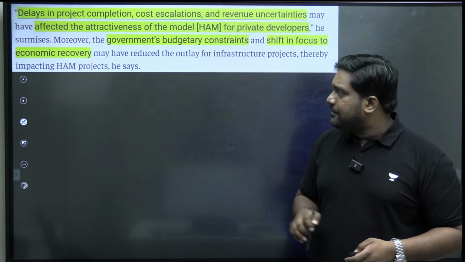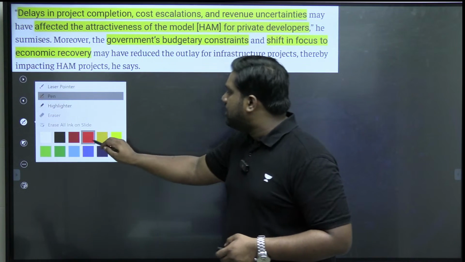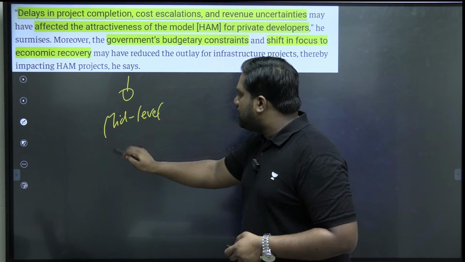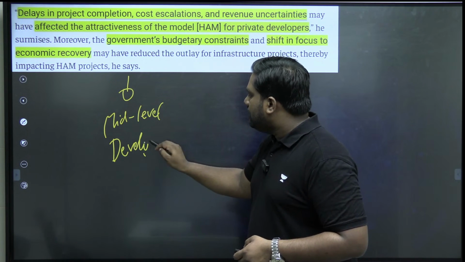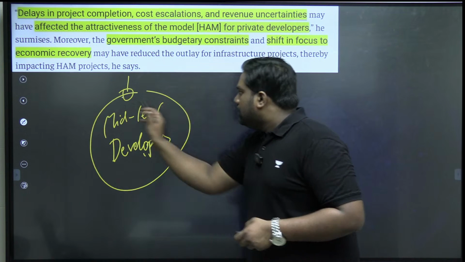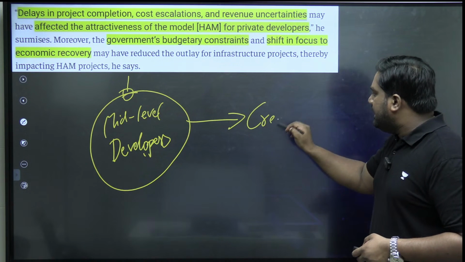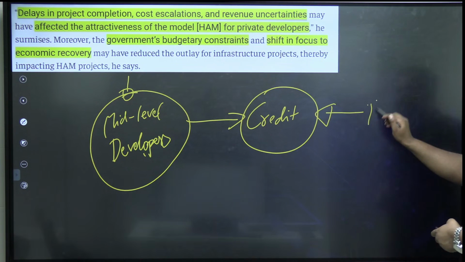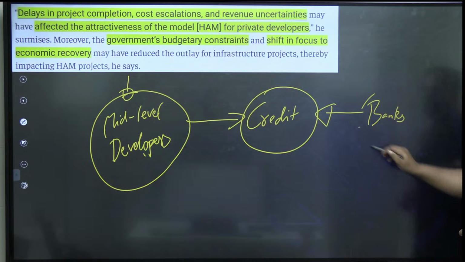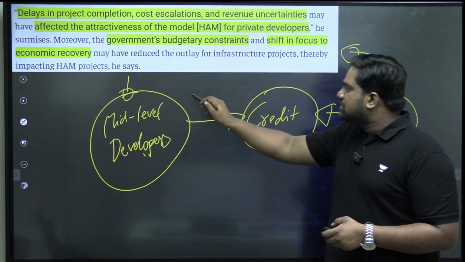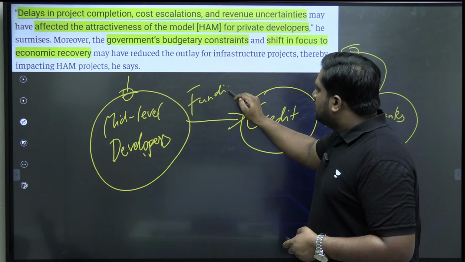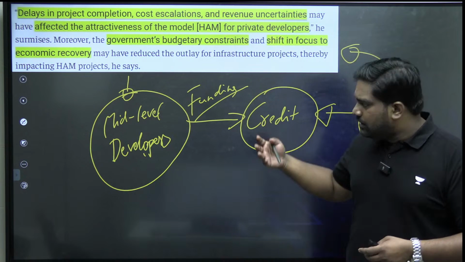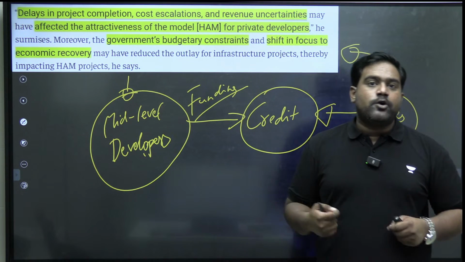But there is a serious problem which has come up. The problem is that the mid-level developers who are being involved are not able to raise enough credit. They don't have enough credibility. Banks are hesitant to give them loans. So frequent funding related issues have come up. The government is able to provide 40% of the funds, but the remaining 60%, the mid-level developers are not able to bring on their own.